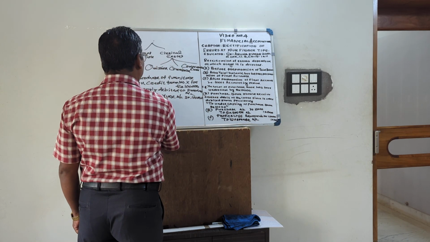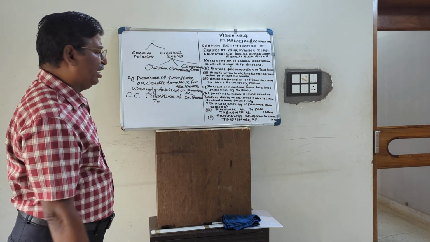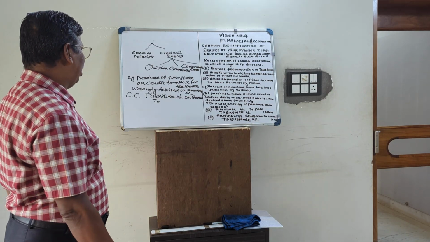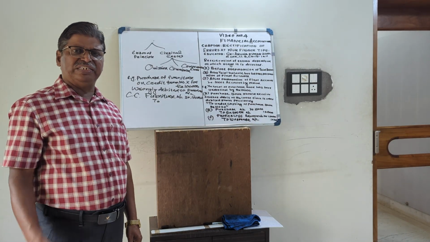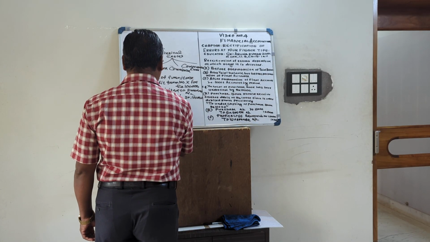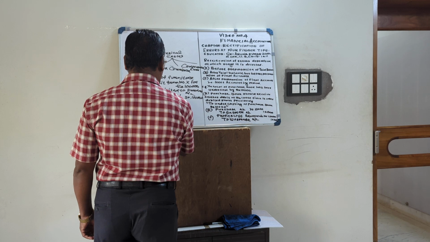Then it is purchase on credit from X. X is the supplier. So X is personal account. Golden rule is, debit the receiver, credit the giver. Here X is giving furniture, so credit X account.